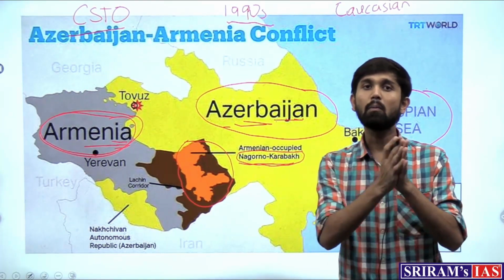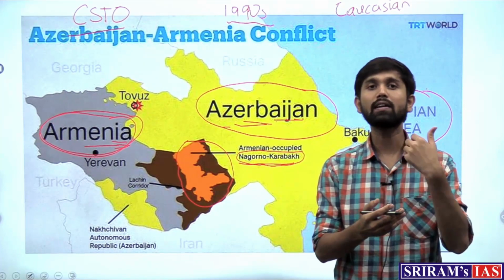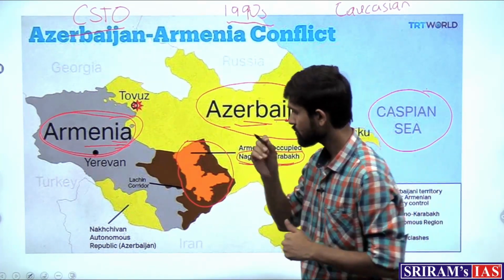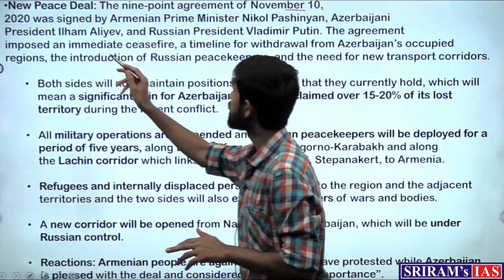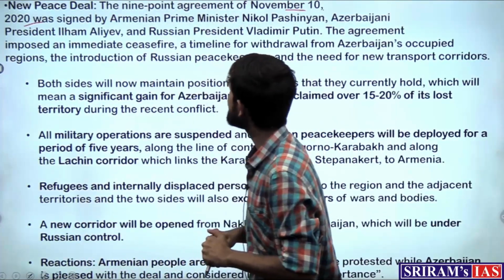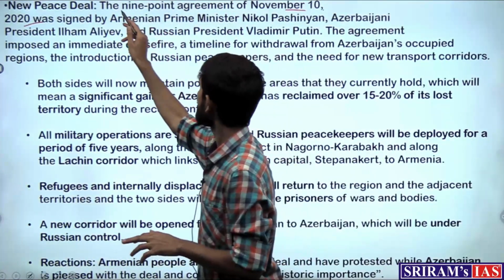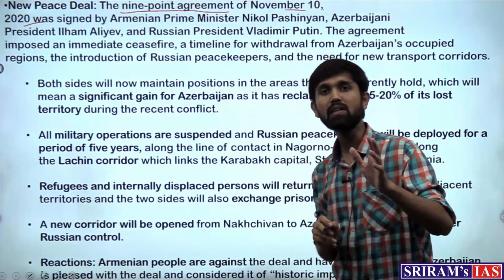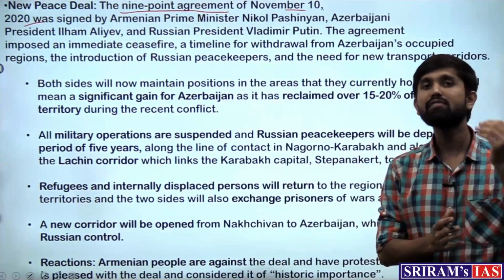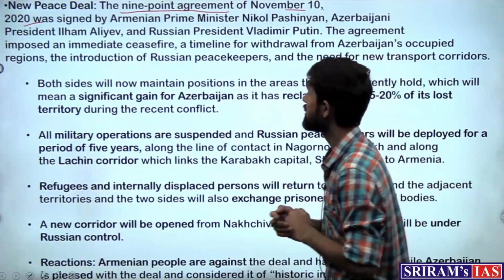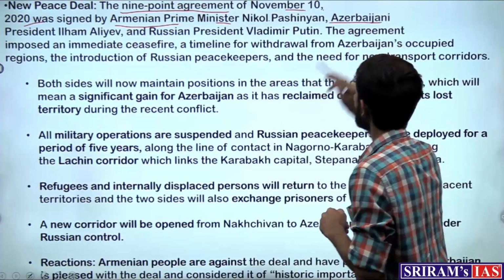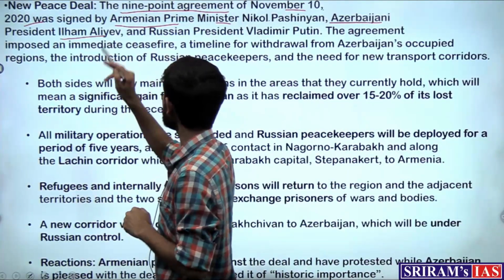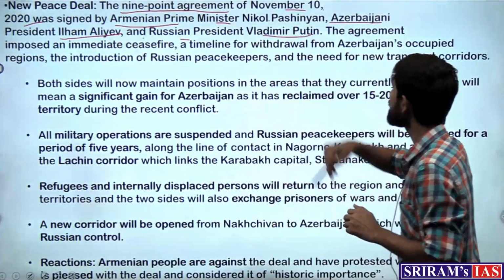So Russia brokered a tripartite peace deal between them on the date of November 10th, 2020. This new peace deal was signed, and it was known as a 9-point agreement, which means that this agreement will have 9 points of settlements. So it was signed by the Armenian Prime Minister Nikol Pashinyan, Azerbaijani President Ilham Aliyev, and Russian President Vladimir Putin.